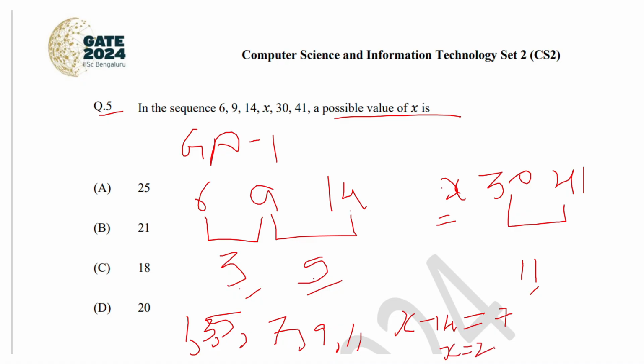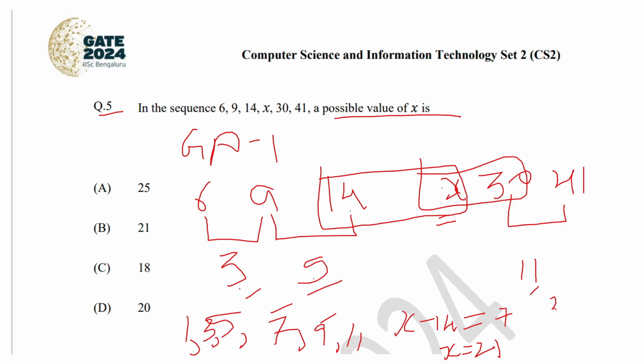If this logic holds good, then the difference between x and 30 should be 9 if the differences are increasing odd numbers. So let's calculate that and see. 30 minus x is equal to 9.